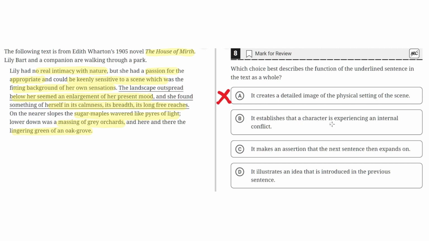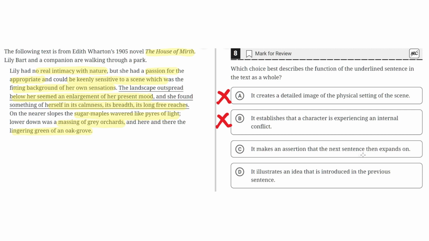B. It establishes that a character is experiencing an internal conflict. This is incorrect and in fact completely wrong because the underlined sentence clearly shows that she was calm and sort of feeling freedom, so there was no internal conflict. So B is incorrect.